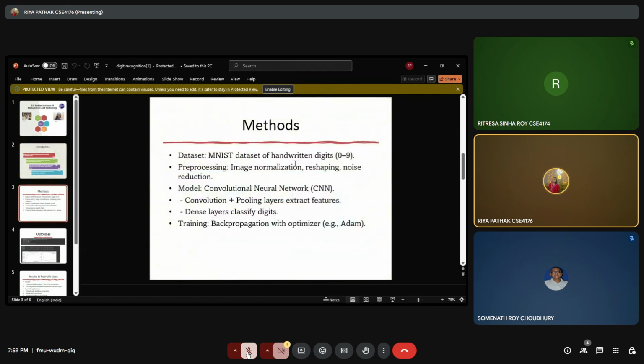So this is a method of how we did the project. We took a data set, this MNIST data set. Here 60,000 images of 0 to 9 digits are here, and we are only training the model. We are experimenting the model on only 10,000 images.